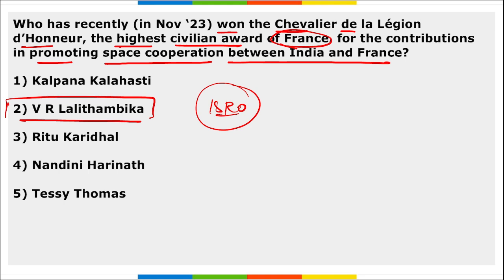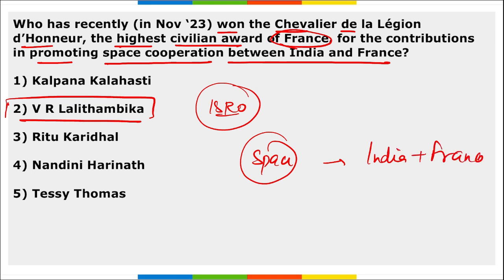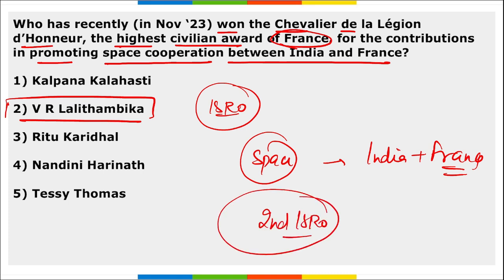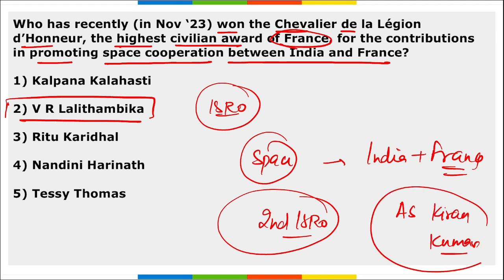This is the highest civilian award of France, and this was awarded to her for her contributions made in the space sector between India and France. Mark this. She became the second ISRO scientist to receive this award. Previously, it was A.S. Kiran Kumar, the former chairman of ISRO, who received this award in 2019.